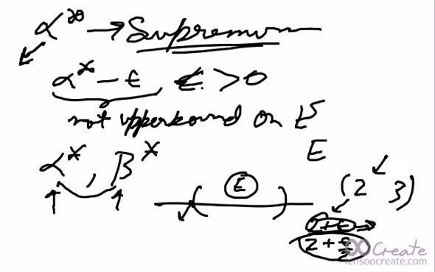So 2 plus epsilon is not a lower bound, and so this 2 is the infimum. Similarly, 3 will be the supremum.